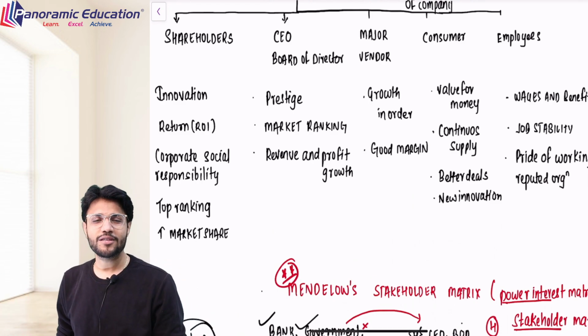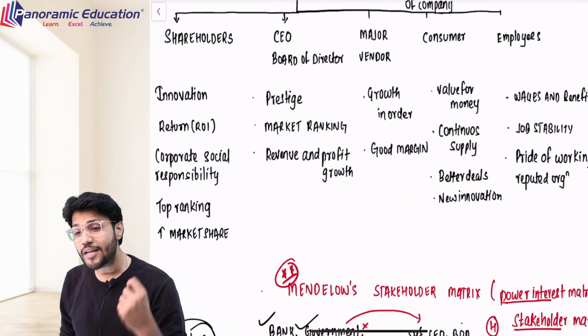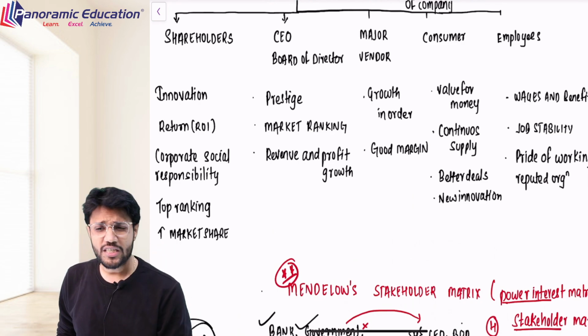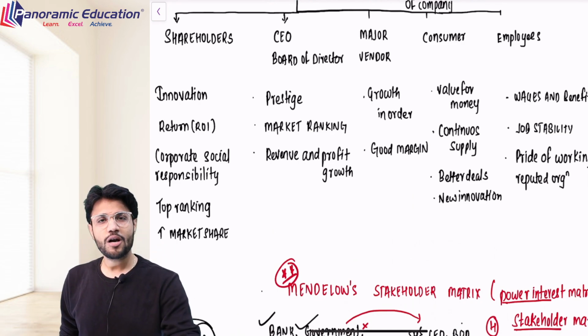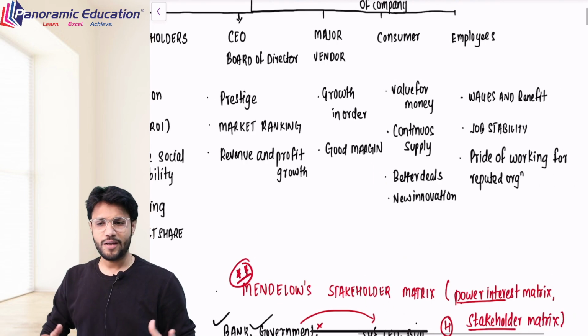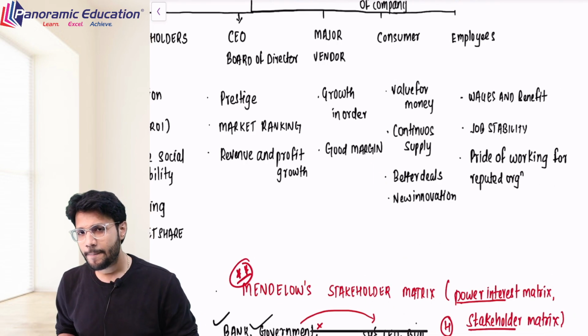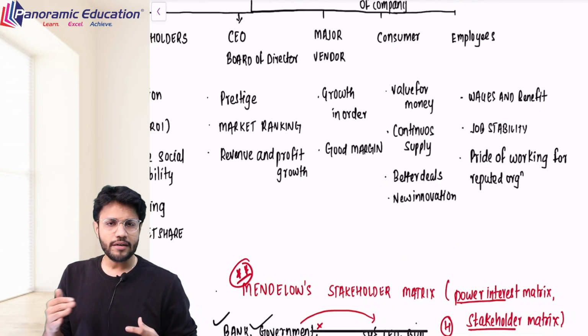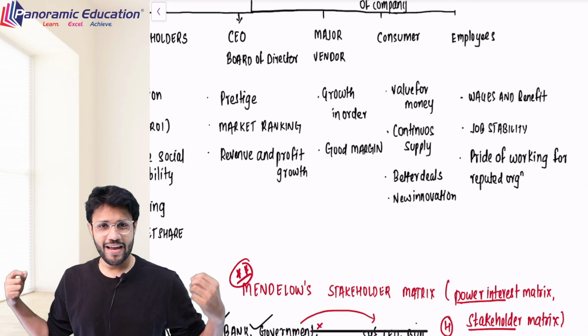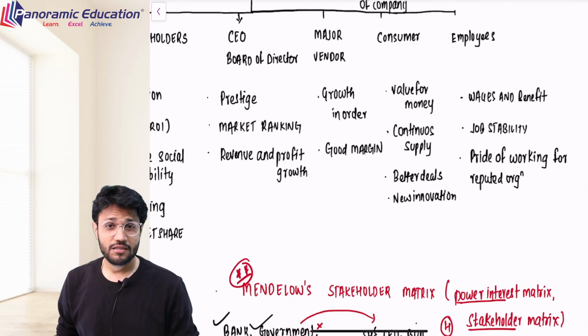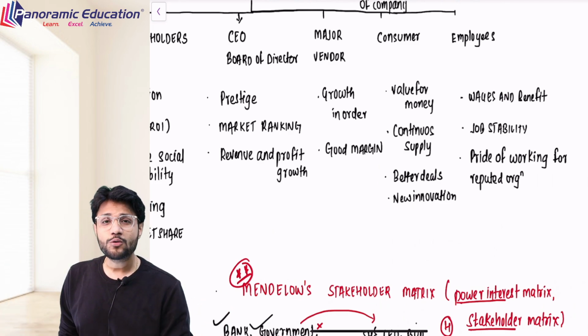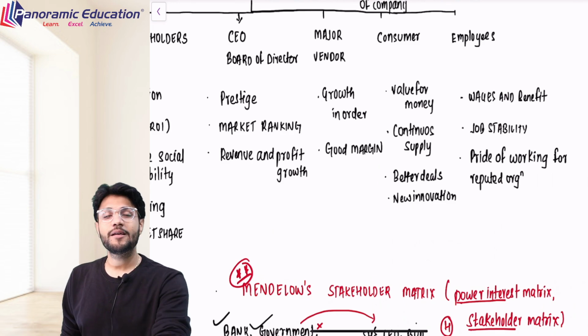Consumer wants continuous supplies, continuous innovation, better deals, everything. If I talk about employees, what do they want? Wages, benefits, job stability, everything. Well, because the interests are contradictory and as a manager I have to satisfy this many stakeholders, I need to see who are in the priority.